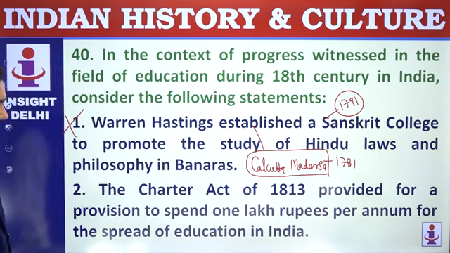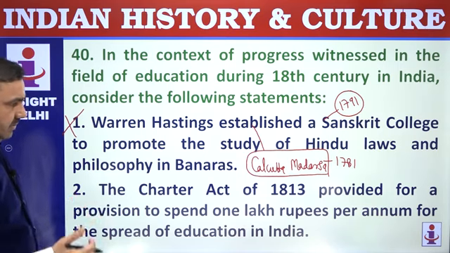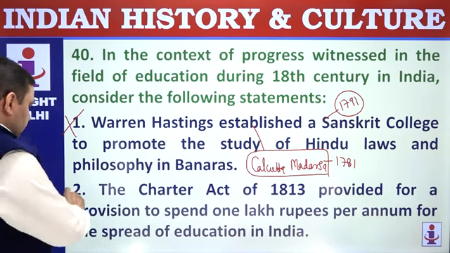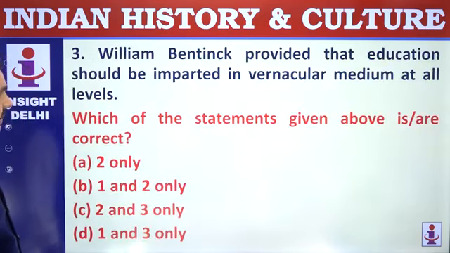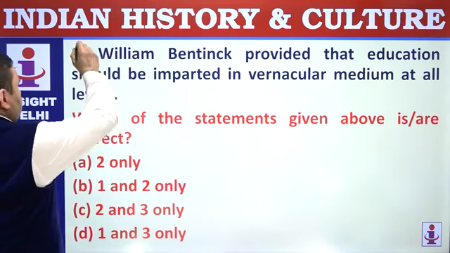The Charter Act of 1813 provided for provision to spend 1 lakh rupees per annum for the spread of education. That's correct. William Bentinck provided that education should be imparted in vernacular medium at all levels. That's wrong here.